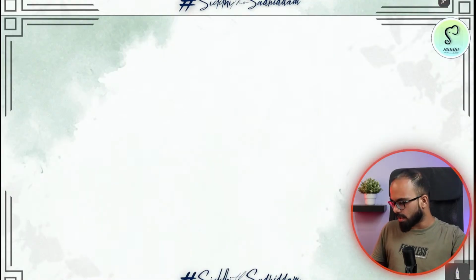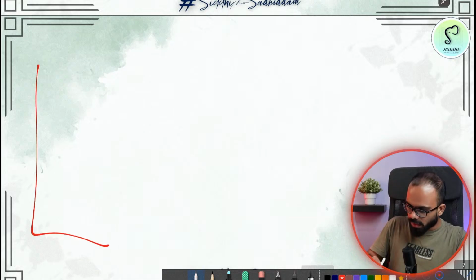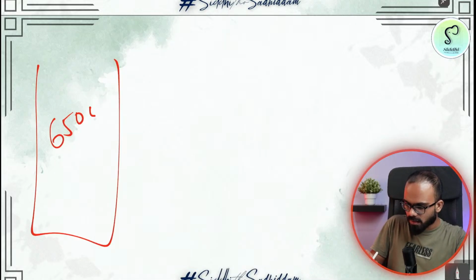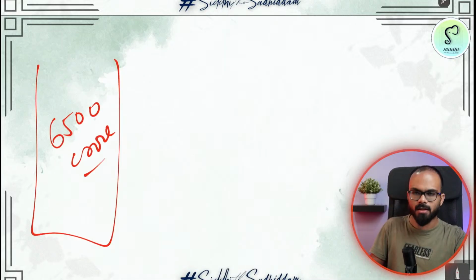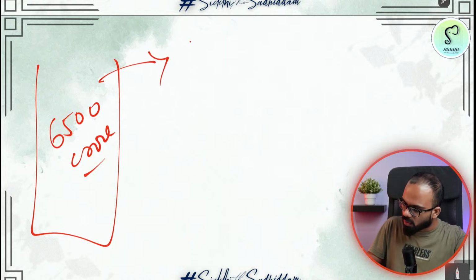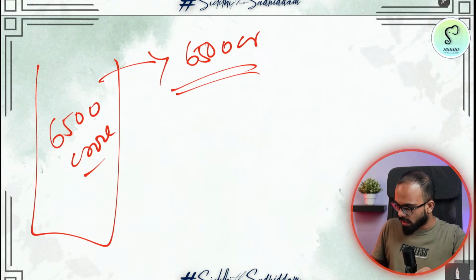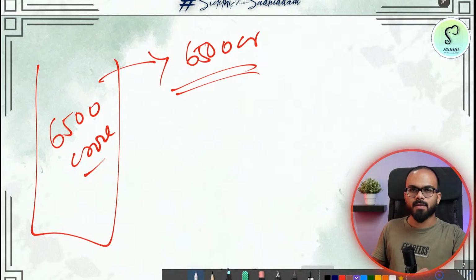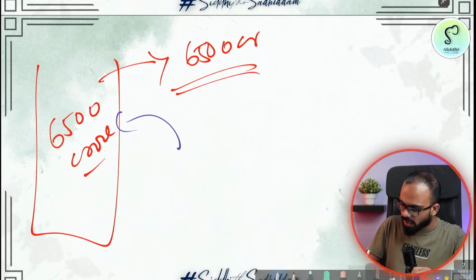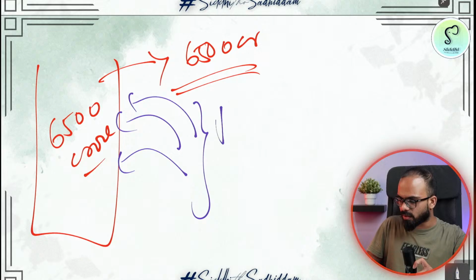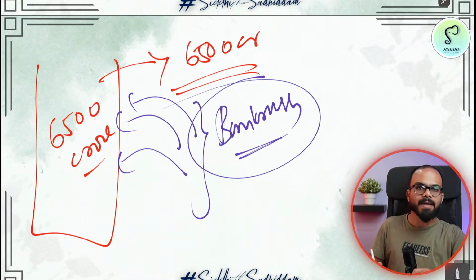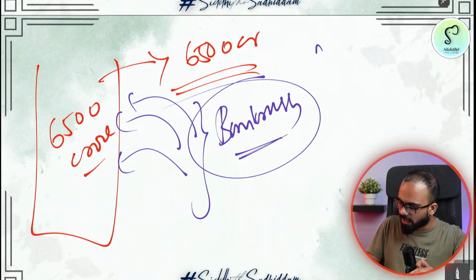Now, imagine a scenario where you are a bank, you have 6,500 crore rupees in your deposits, and you gave out all the 6,500 crore. Out of nowhere, there is a sudden panic situation in the country, and everybody starts coming to the bank. This scenario is called a bank rush. If everybody starts running towards a bank, as a bank, can you repay them?